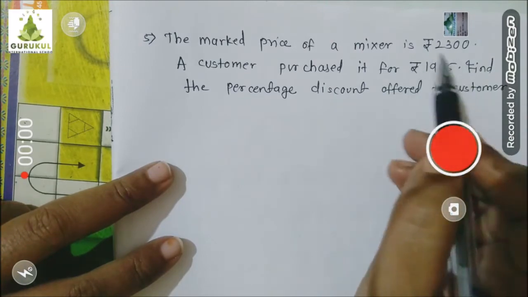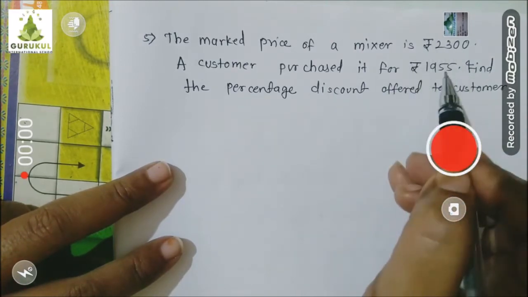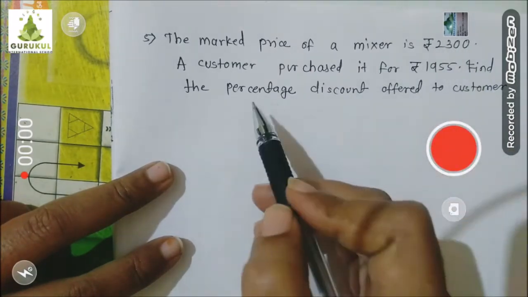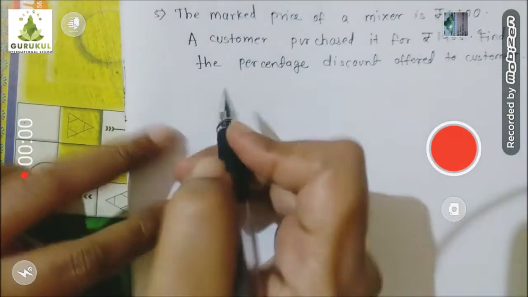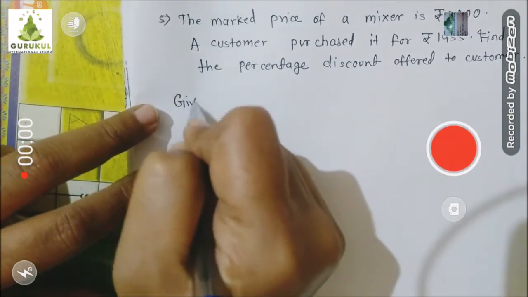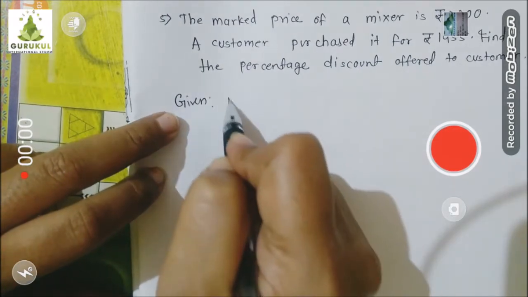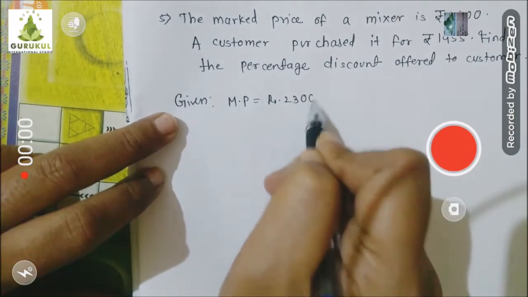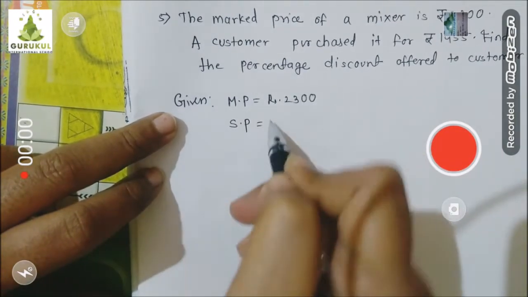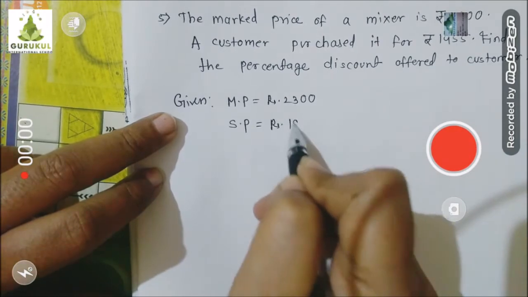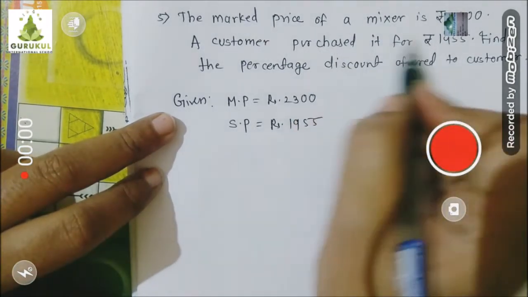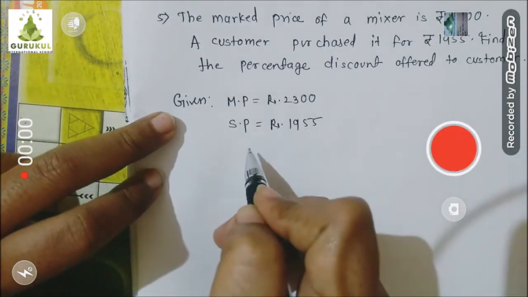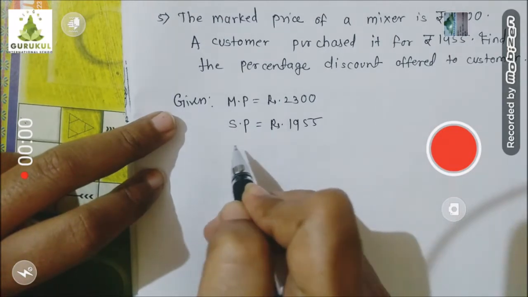So this is the selling price for that vendor, and the mark price of that product is this one. Now find the percentage discount offered to the customer. First we will write the given part. What is given? Mark price, that is rupees 2300. Second is the selling price, which is rupees 1955. It is the cost price for the customer, but the same is the selling price for the vendor, so I have written selling price of that product. And what is asked to you?